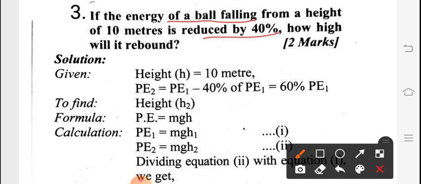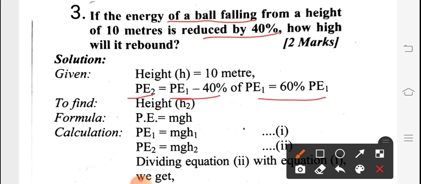After reduction we are getting some other potential energy. The prior potential energy is PE1. What we have to find is the next potential energy. The prior potential energy minus 40% gives the next potential energy. So PE2 is equal to PE1 minus 40% of that potential energy. Any kind of energy is 100%, and 100% minus 40% means 60%.